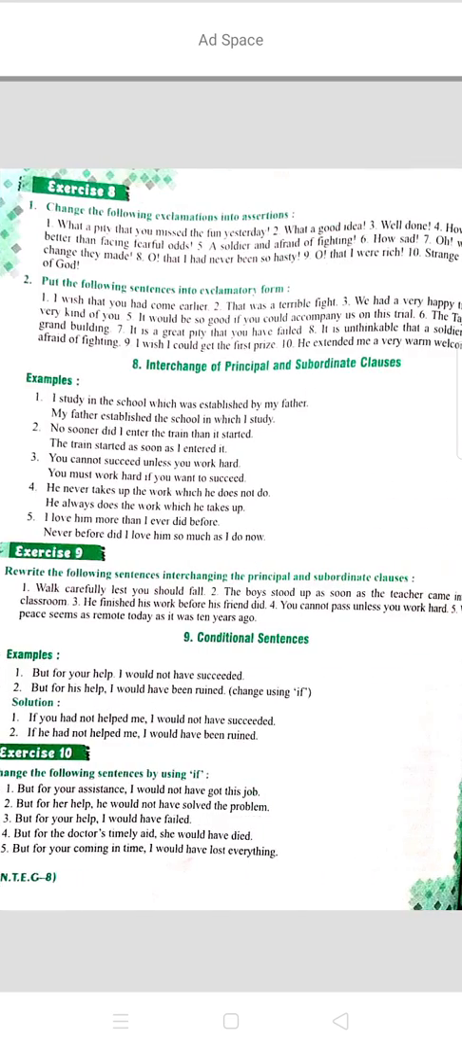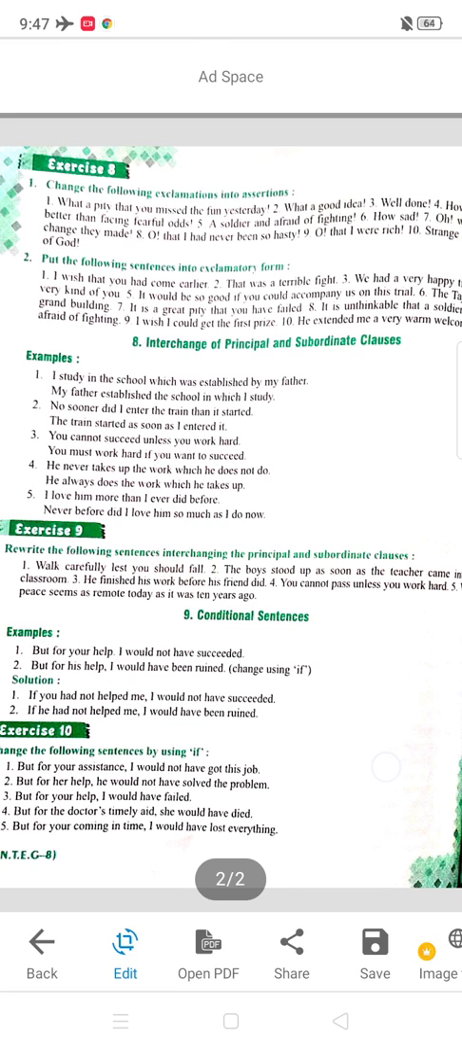Moving further, the 8th exercise I will again give you. You also try to do it on your own. The 8th rule is interchange of principal and subordinate clause. See, I have discussed principal and subordinate clauses in the clauses chapter, if you remember. Principal clauses are those which are not depending on any clause, which are independent. But subordinate clauses are those which need the help of another clause.